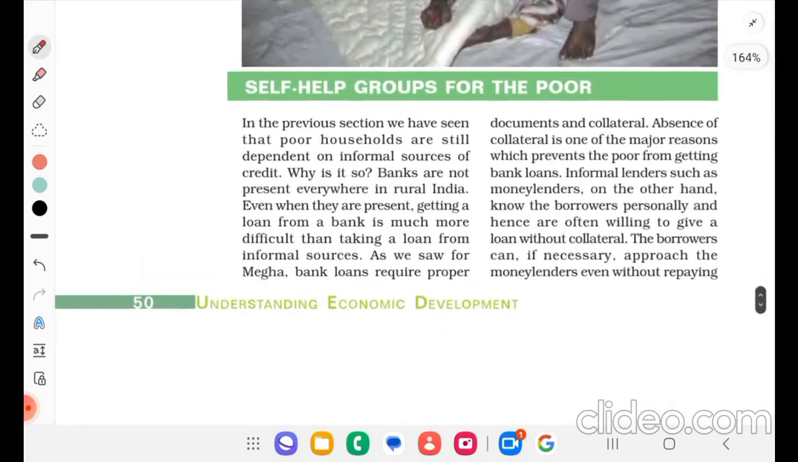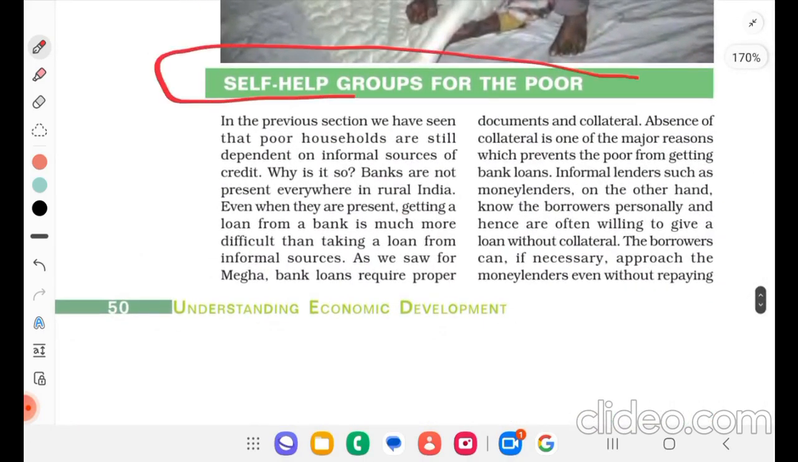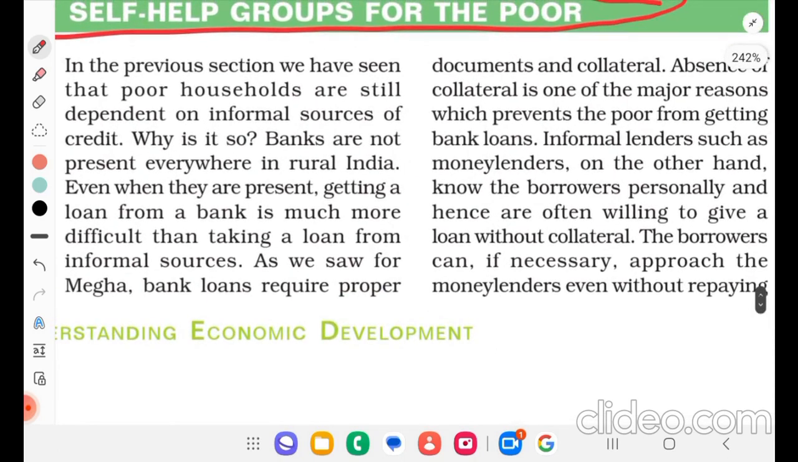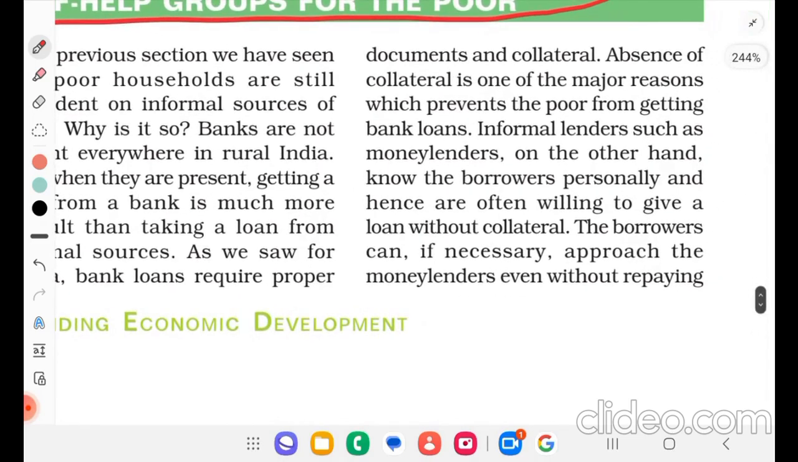Now we can see one other concept, self-help groups for the poor. In the previous section, we have seen that poor households are still dependent on the informal sources of credit. Why is it so? Banks are not present everywhere in rural areas. Even when they are present, getting a loan from a bank is much more difficult than taking a loan from informal sources. As we saw for Megha, bank loans require proper documentation and collateral. Absence of collateral is